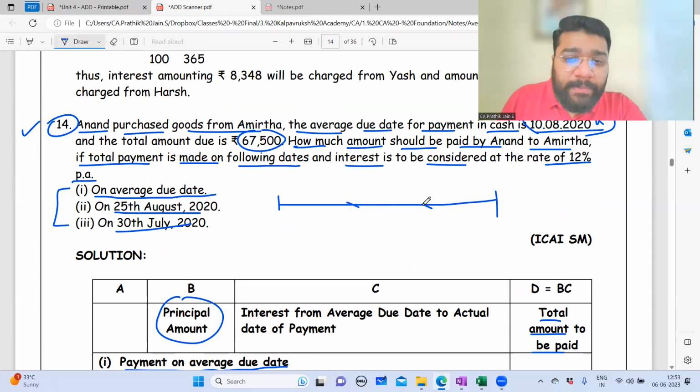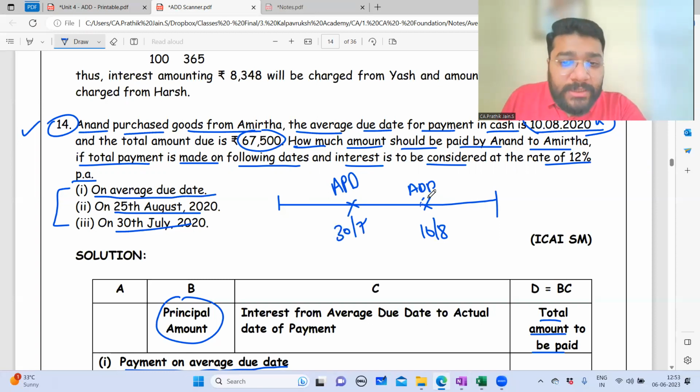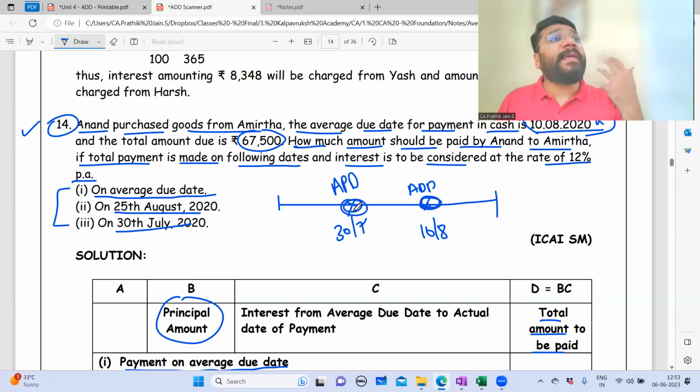Next is 30th of July. Guys, you're supposed to make the payment here. Average due date is 10th of August. But actual payment date is what? 30th of July. So guys, you're supposed to make payment here, but actually you're making payment in advance. Can I say it's an early payment? So when a person is making early payment, he will expect a cash discount, which means he will want to receive the interest.